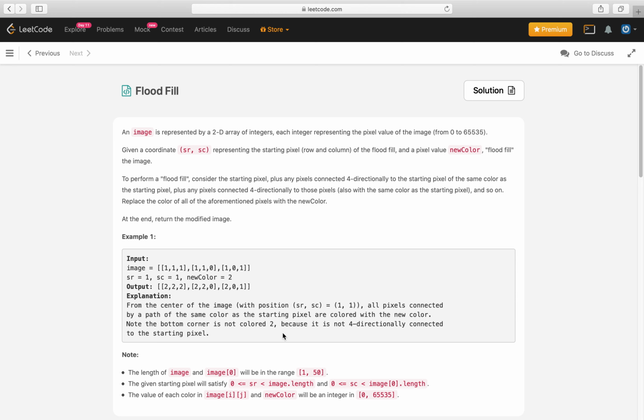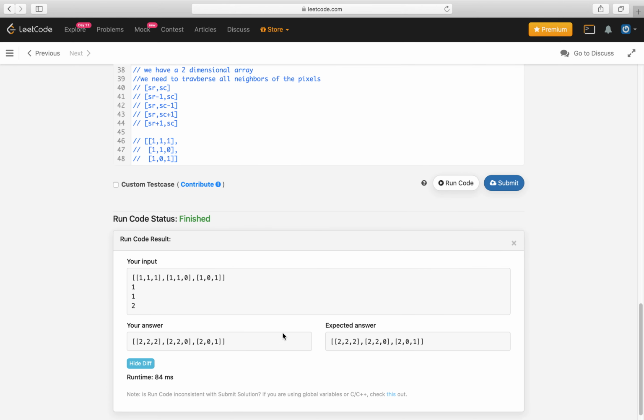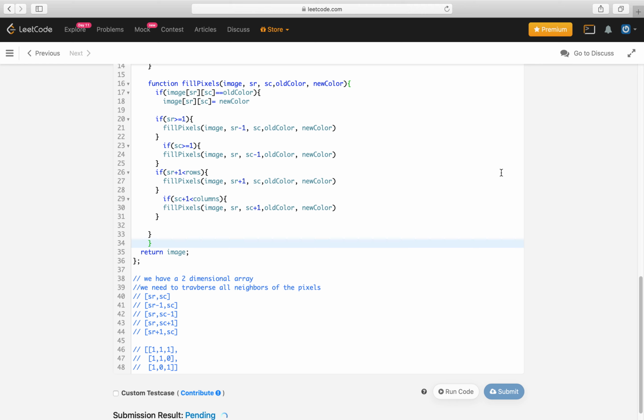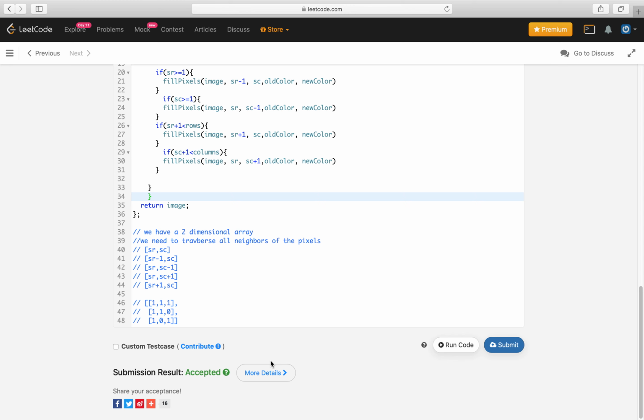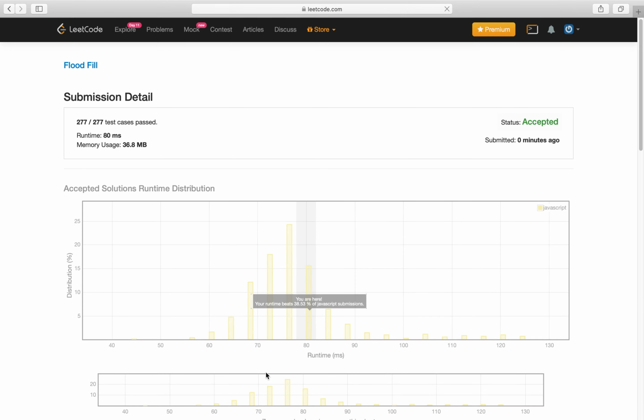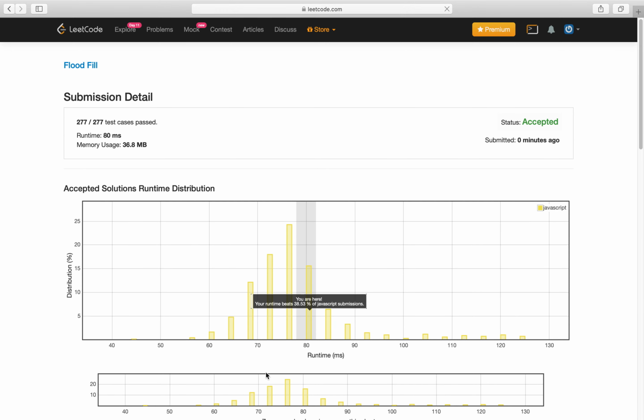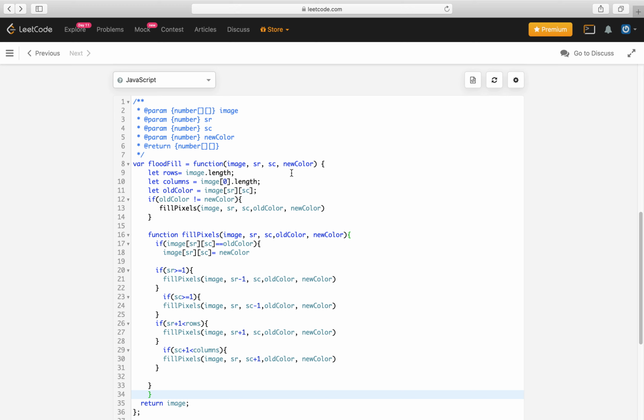We don't have any other examples to try, so I will submit it and see. Yes, this solution is accepted. Let's see the details. Your runtime beats 38% of JavaScript submissions. I will try to optimize this solution a bit. But how do you like this solution? I found it to be a basic implementation of depth first search. Let me know your opinion about it. Thank you so much.